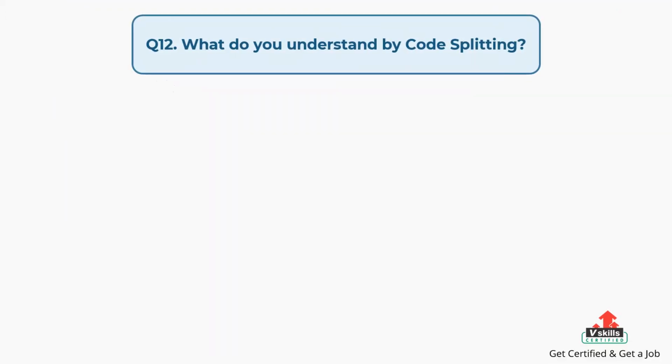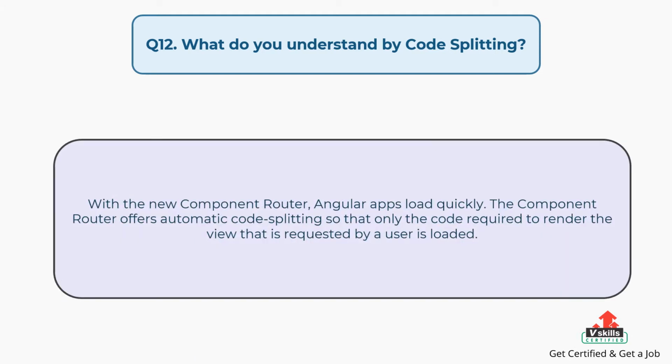Question number 12, what do you understand by code splitting? The answer is: with the new component router, Angular apps load quickly. The component router offers automatic code splitting so that only the code required to render the view that is requested by a user is loaded.